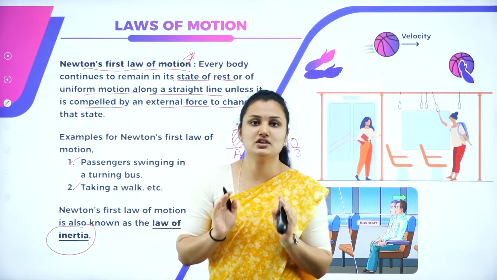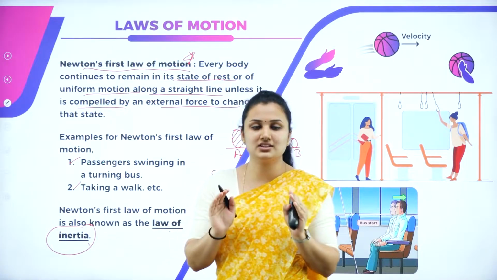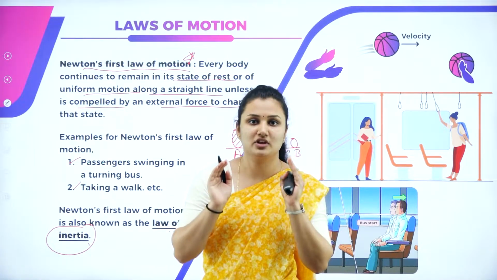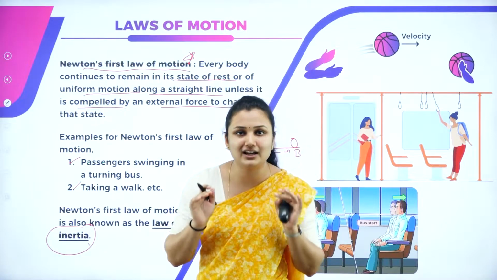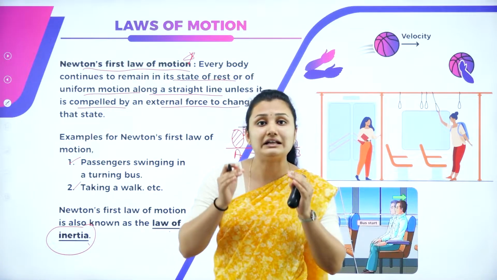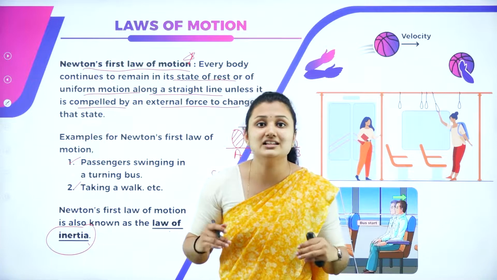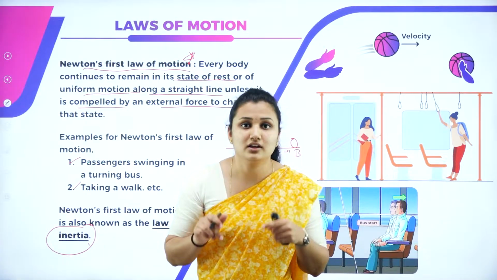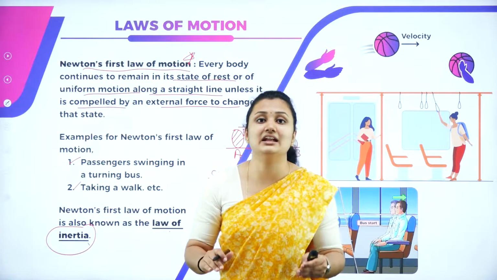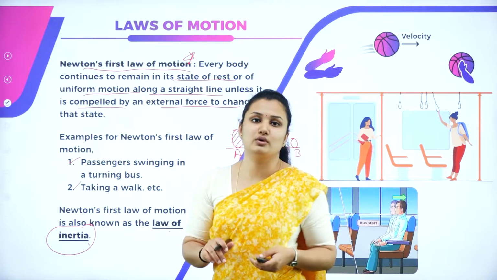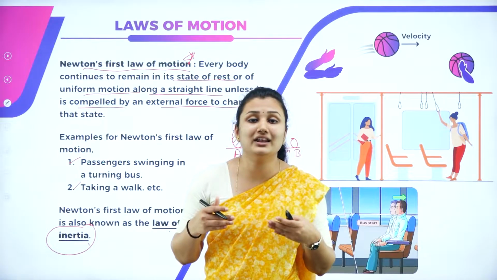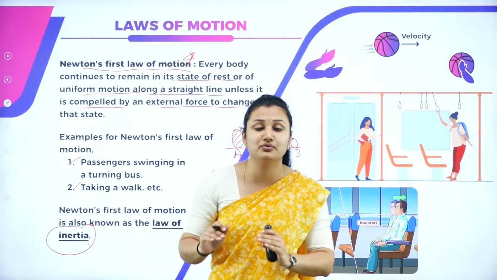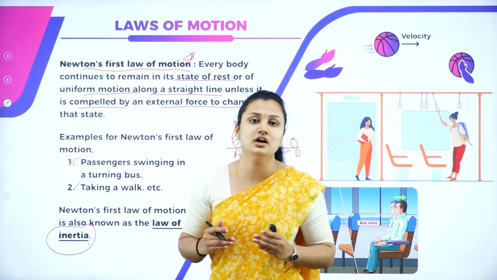Suppose the bus is at rest and you are sitting inside it. When you are at rest, your leg is connected directly to the floor. Your lower body is connected directly to the floor, but the upper body is only indirectly connected to the floor.